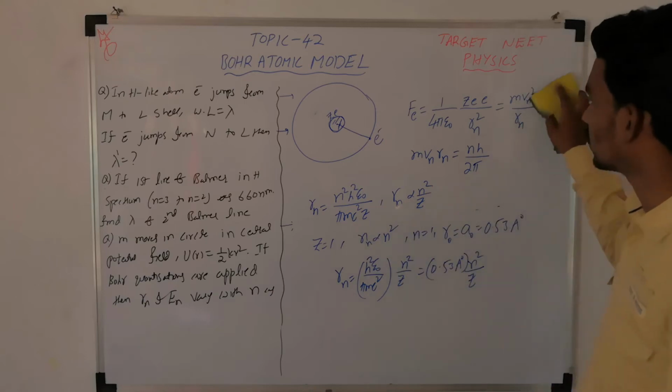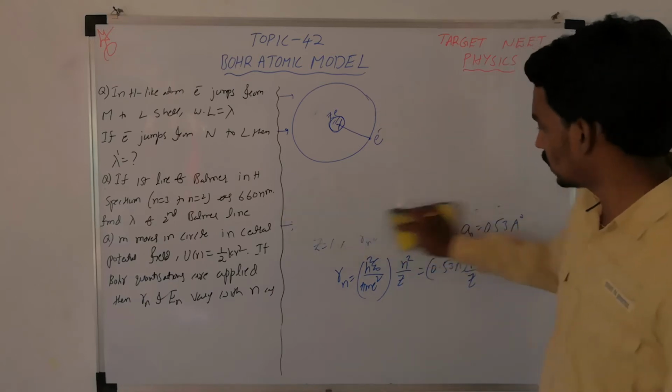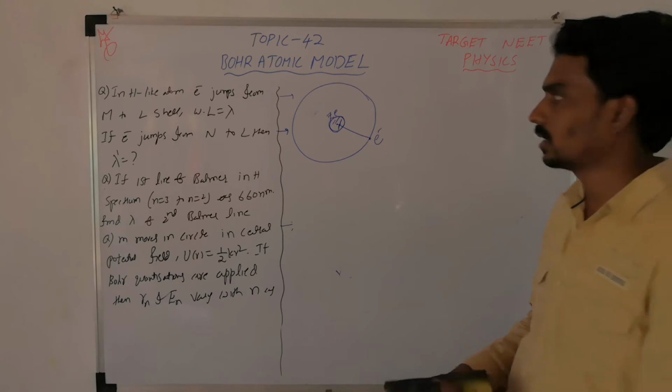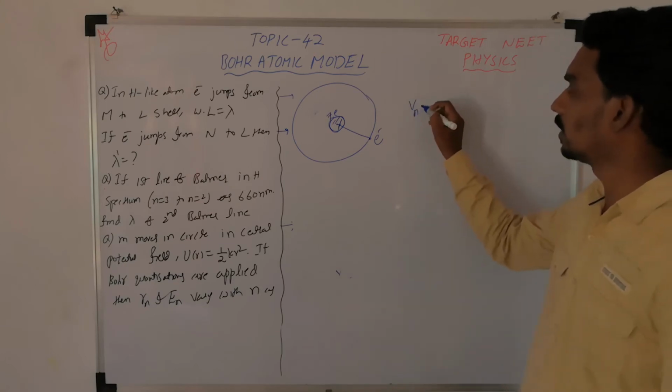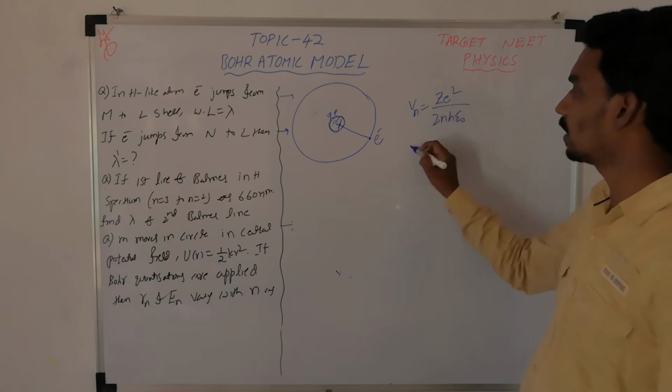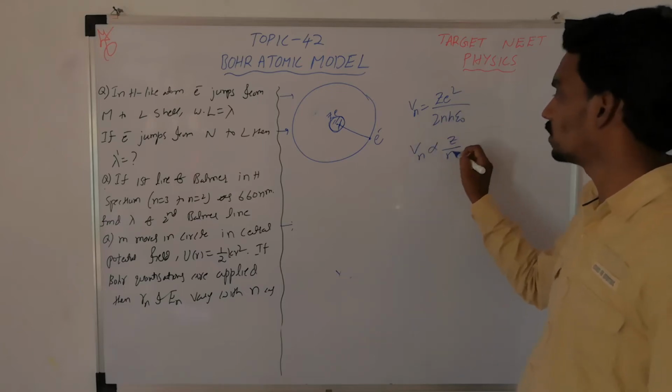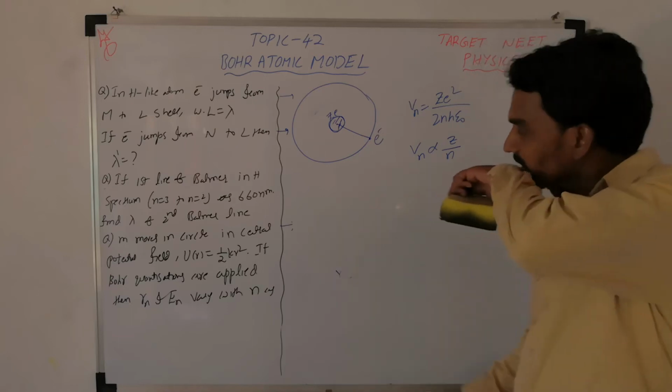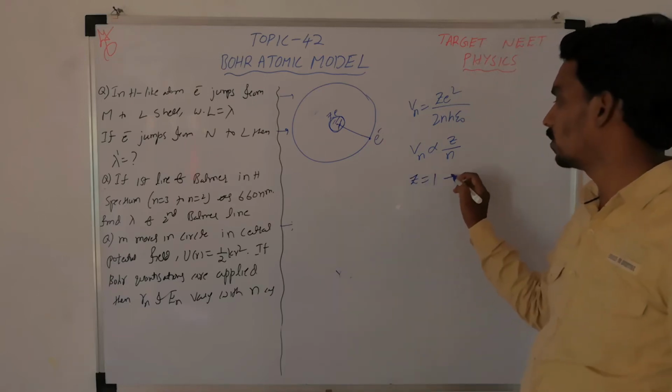So this is the radius. Similarly, if you consider the same two equations, you will get the velocity equation Vn. That will become Z e square by 2 n h epsilon naught, so that is proportional to Z by n. For hydrogen atom, you will take Z equal to 1.